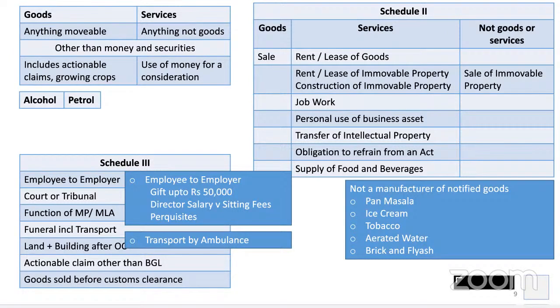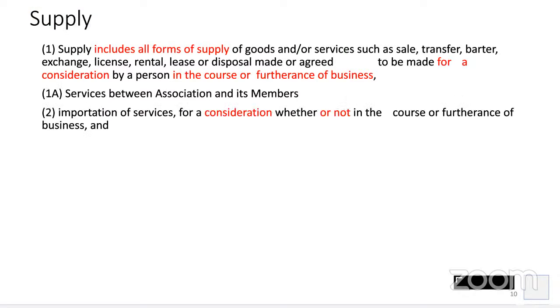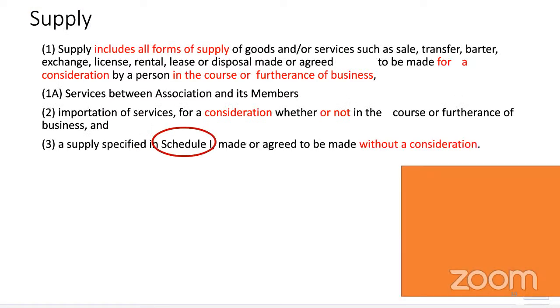But if you're not deducting TDS under salary but under 194J, that means you're treating him as a professional, which means he's not an employee. In that case, whatever payments are made to that non-executive director, or sitting fees paid to a director, will be treated as other than a Schedule 3 item. So you are required to pay tax under reverse charge mechanism on services received from the director. Clear? Okay.